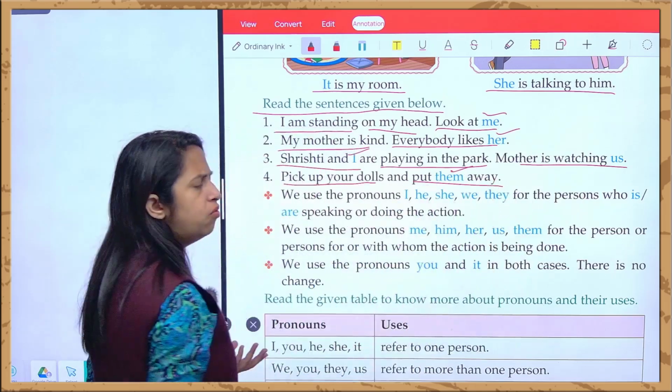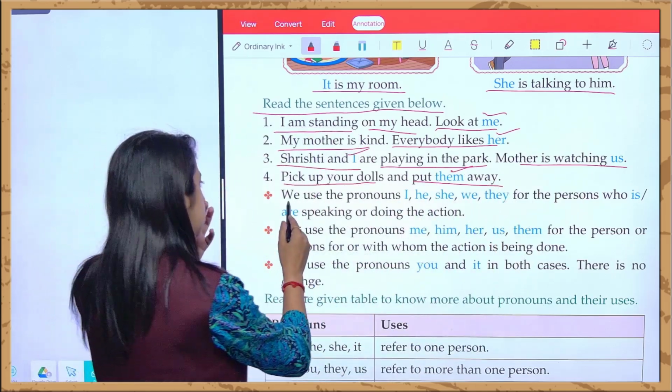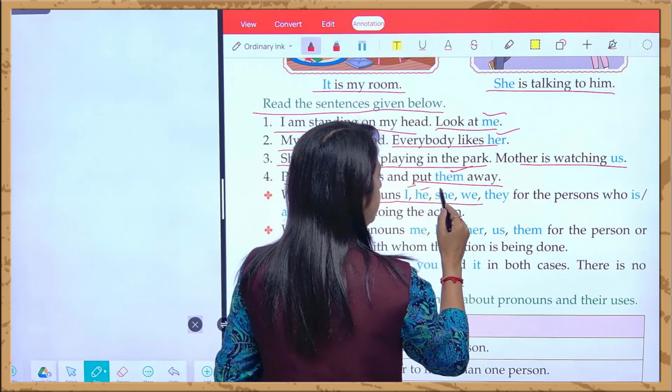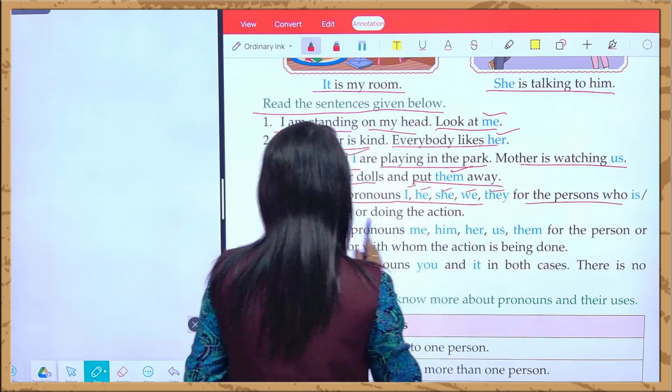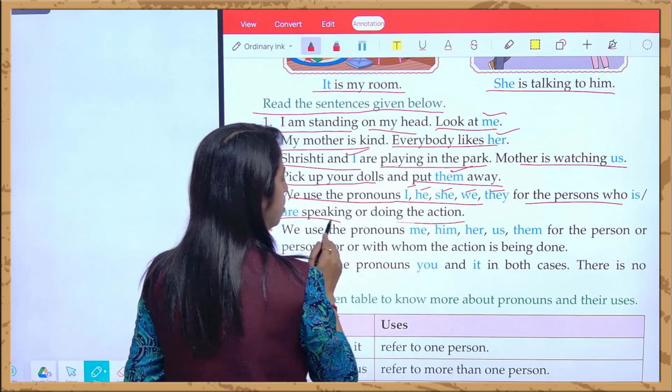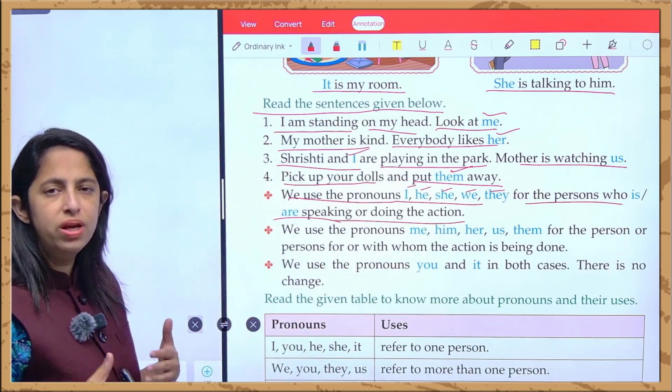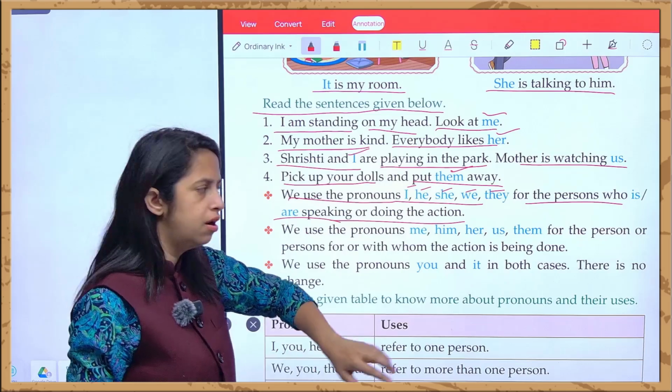and them. All these are what? These are pronouns, right? So we use the pronouns I, he, she, we, they for the persons who are speaking, or you can say they are doing some action, क्योंकि ये सब कुछ ना कुछ कर रहे हैं, right?